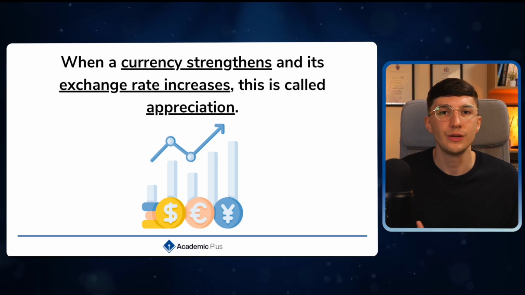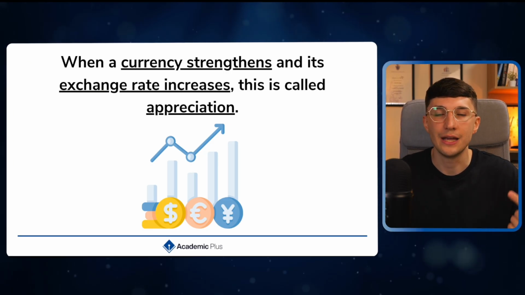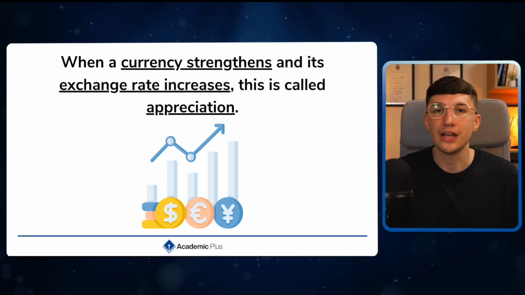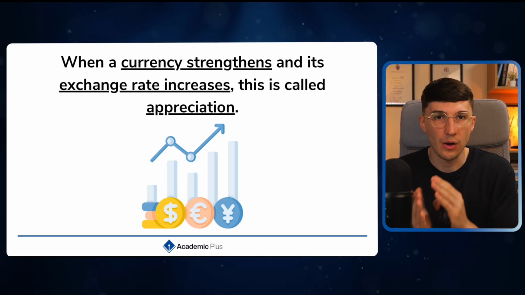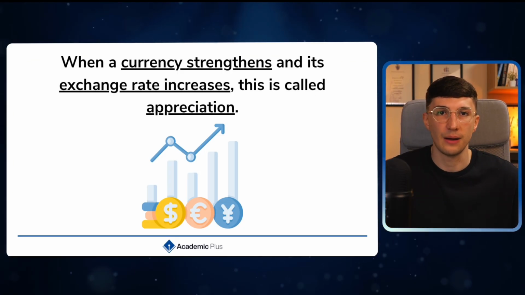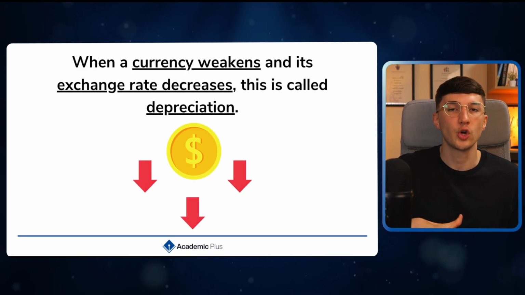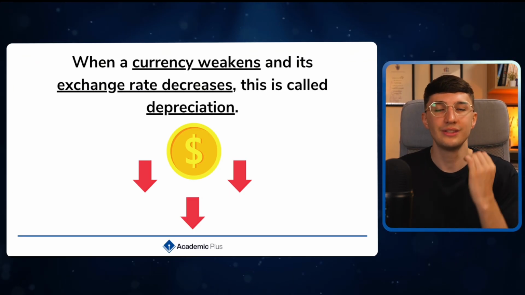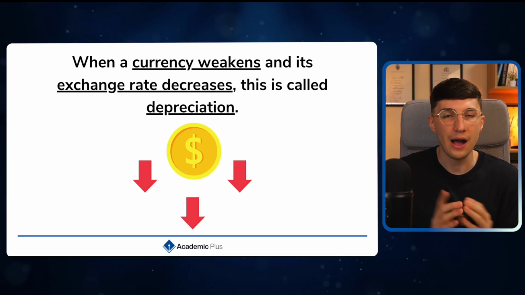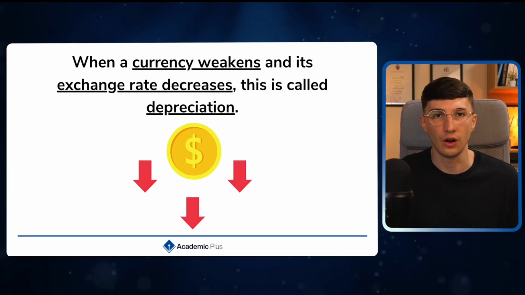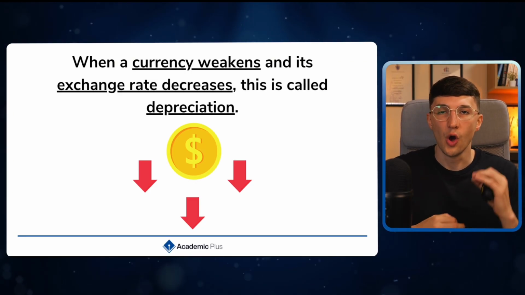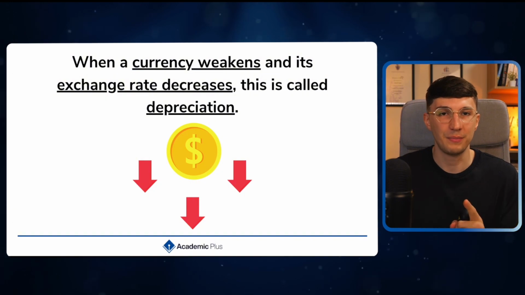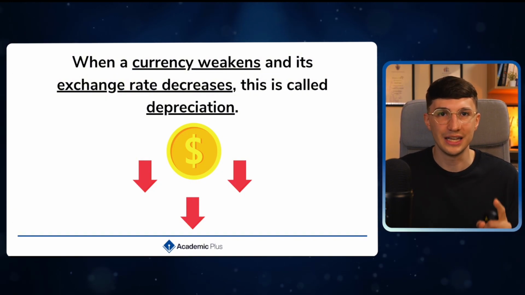When a currency strengthens, we call this appreciation. So the exchange rate begins to increase. My pound gets stronger against the US dollar, for example. However, if my currency weakens, we call this depreciation. So my pound now gets weaker against the dollar. This is really important because when we look at how exchange rates impact businesses, we have an acronym that we need to remember.